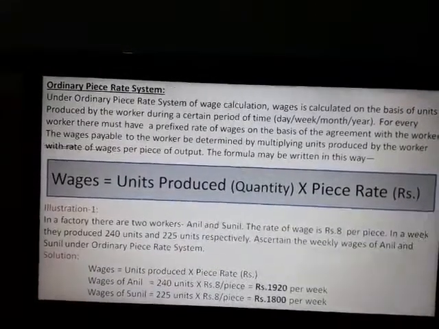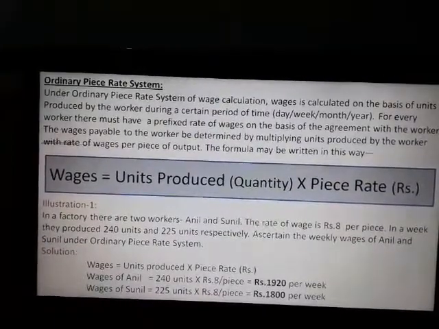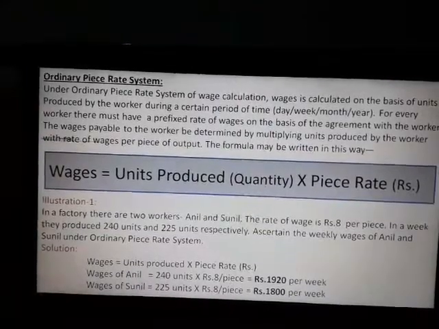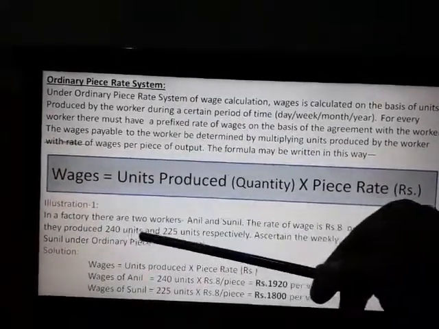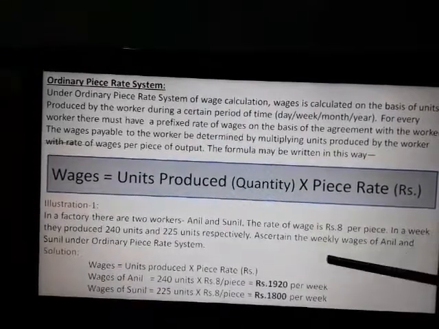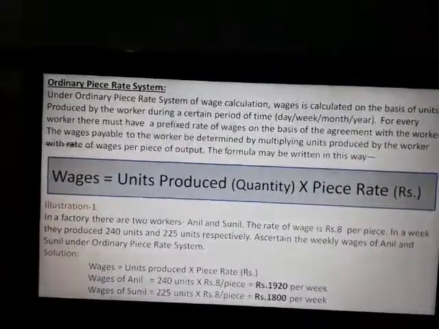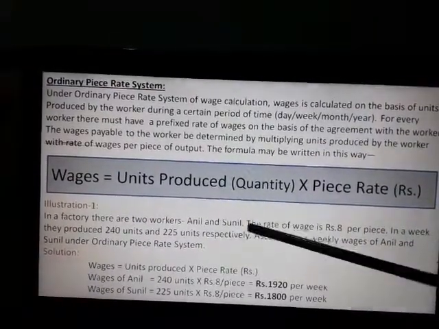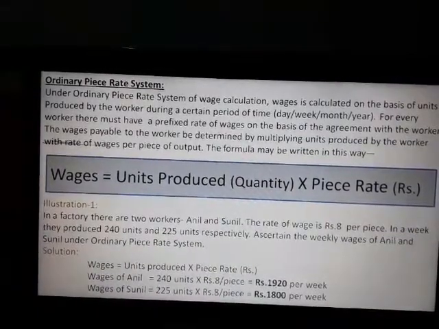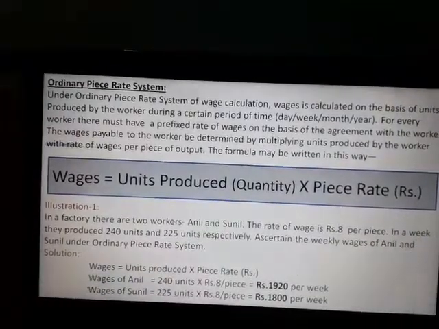Now come to the simple illustration here. In a factory, there are two workers, Anil and Sunil. The rate of wages is rupees 8 per piece. In a week, they produce 240 units and 225 units respectively. Ascertain the weekly wages of Anil and Sunil under ordinary piece rate system. So, for both the workers, rate of wages is rupees 8 per piece. They produce 240 units and 225 units respectively.